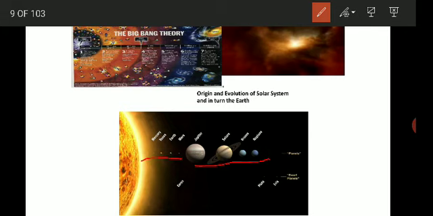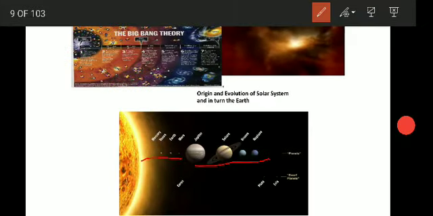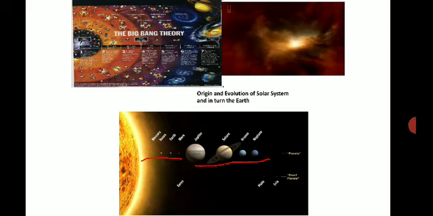So this is how all the planets are formed and move around in an orbit around the sun. There are many theories proposed regarding the formation of the earth. Like the Big Bang theory, which is one of the theories. It explains that there was a hot gaseous material, and all the gases started gathering together and formed the planet.